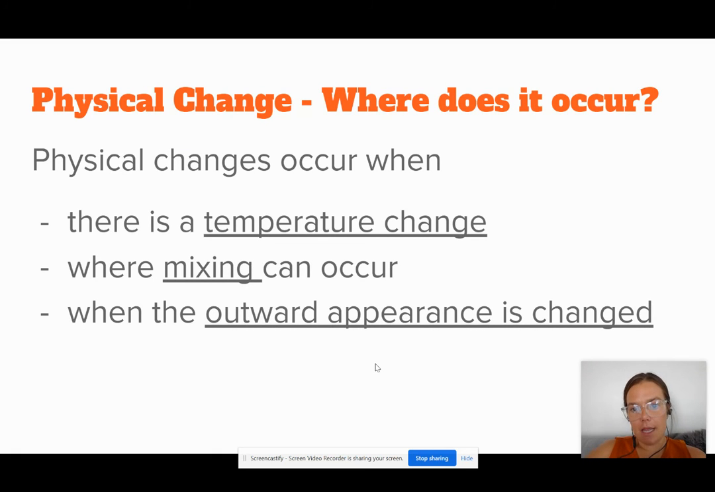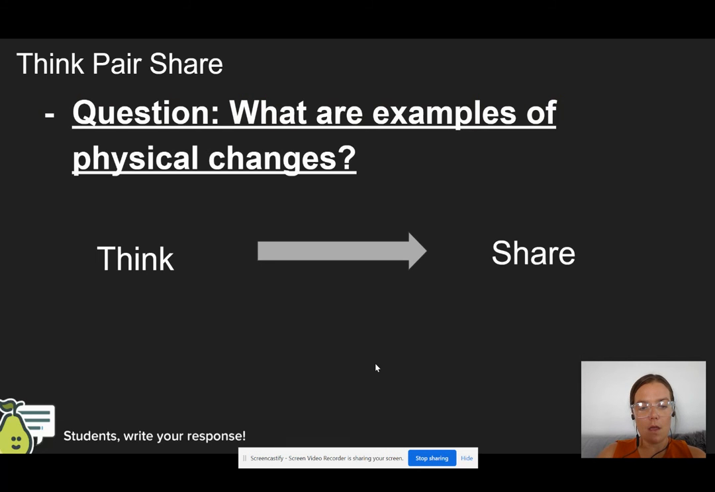Great. Next down the line is where does it occur? Physical changes will occur when there is a temperature change, when you're mixing, or when there is an outward appearance that is changed. So record those underlined statements next. Great. So now what I want you guys to think about are what are some examples of physical changes that you can think of right now?